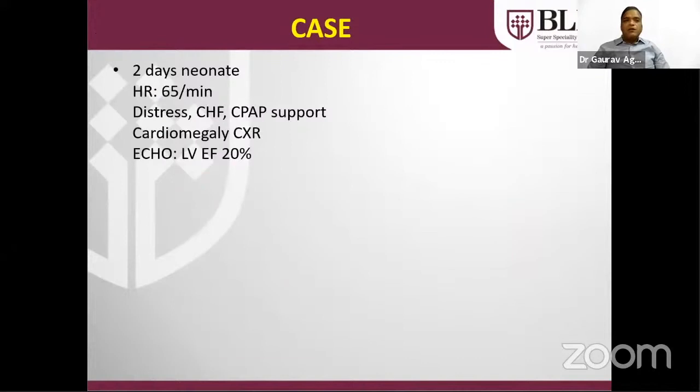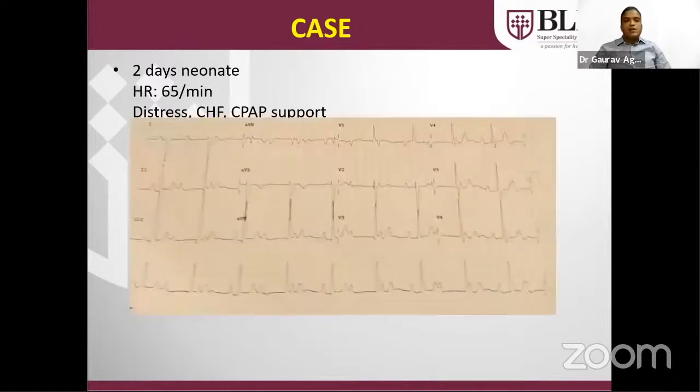Another neonate with poor LV function: a 2-day-old neonate with a heart rate of 65 beats per minute. The patient is in distress, in heart failure, on CPAP support. Cardiomegaly was there, and echo shows severe LV dysfunction. Another ECG shows no correlation of PQRS, PQRS, PQRS. This is a typical ECG of complete heart block. Treatment is only a pacemaker, because the patient is symptomatic.